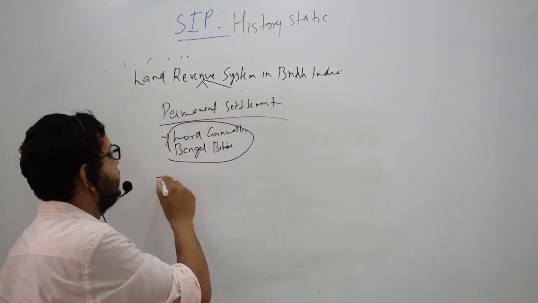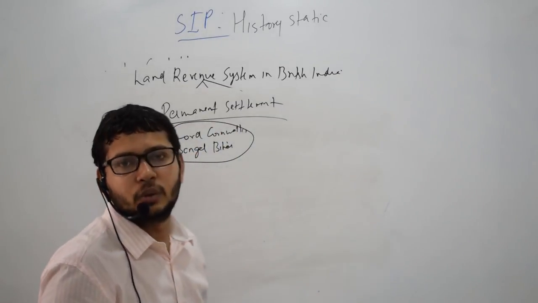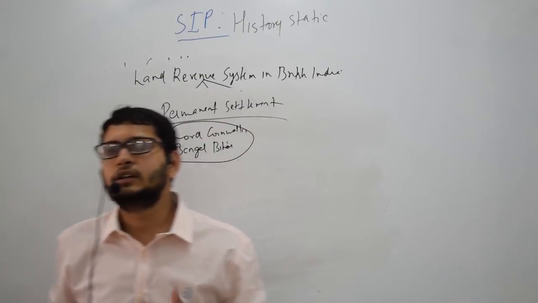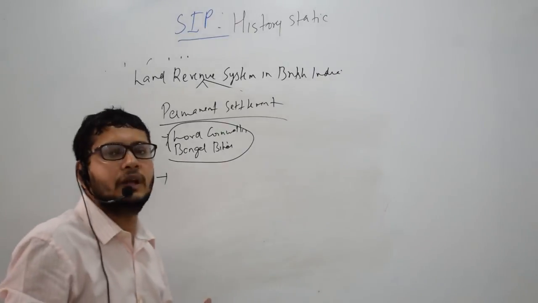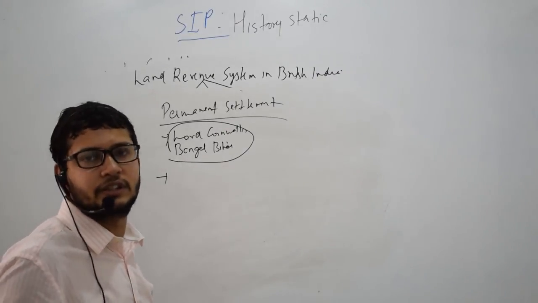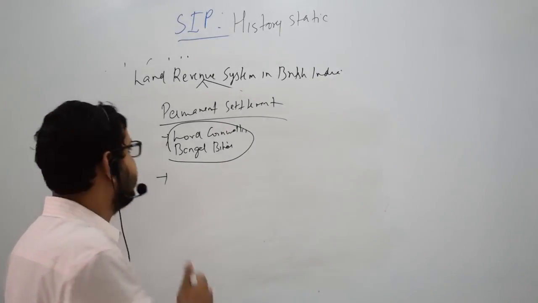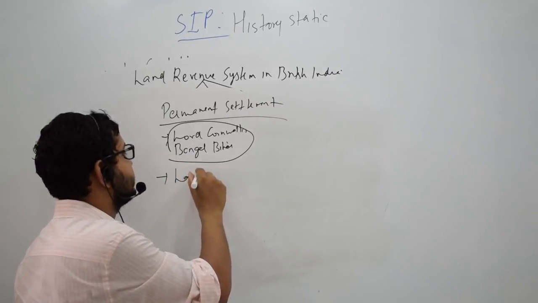And what were the key features of the system? Under this, the land revenue was fixed permanently. So if the land revenue from the land was 150 rupees, it was fixed till eternity, right? So land revenue was fixed.